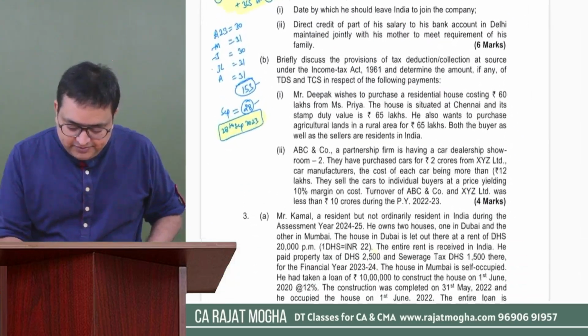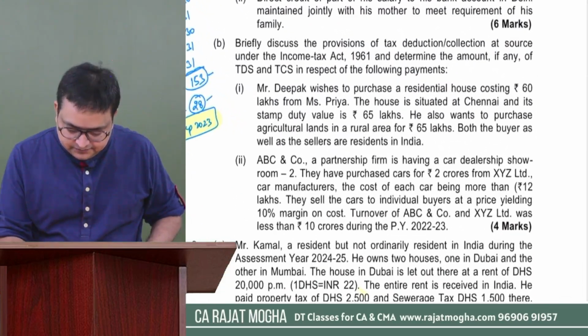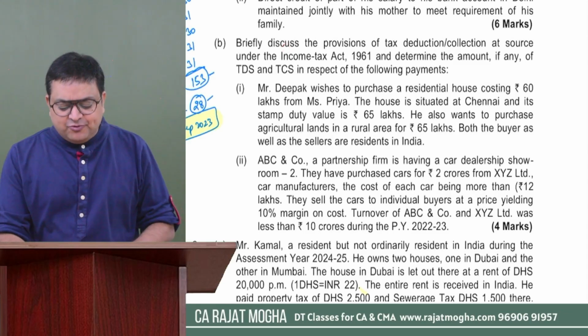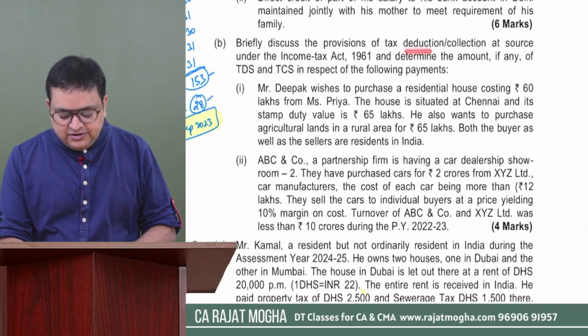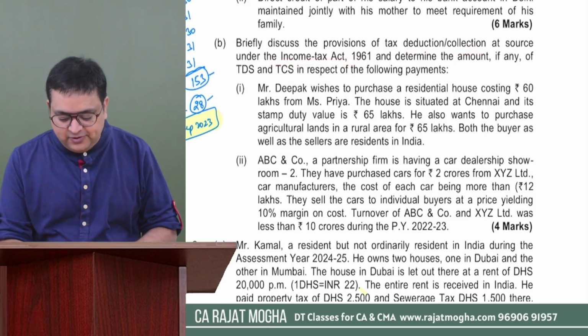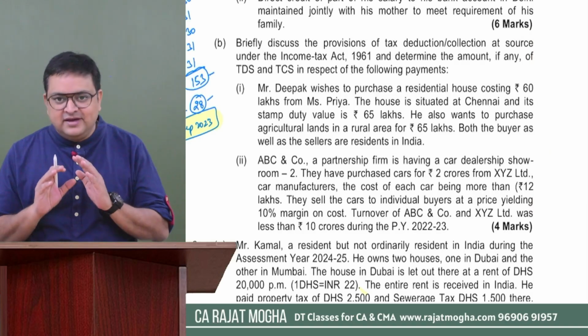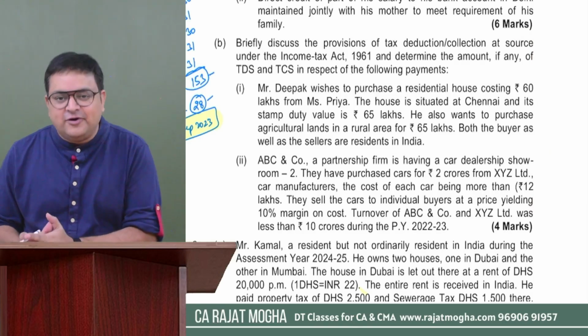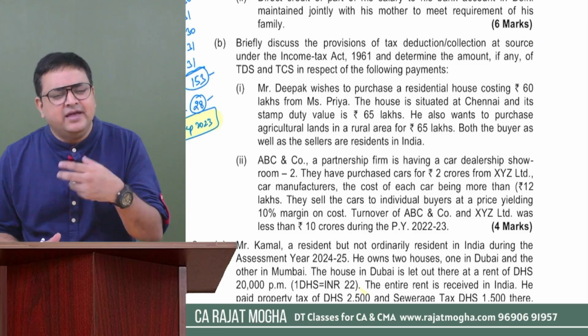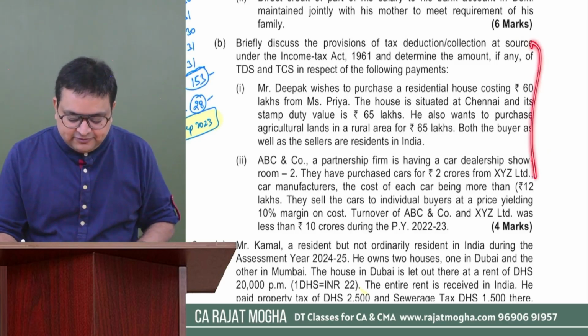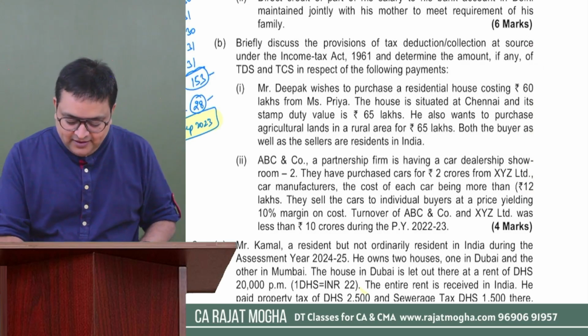Let's come to question number 2B. It says, briefly discuss the provisions of tax deduction or collection at source under the Income Tax Act 1961. Okay, so this question is on TDS. You understand that the TDS or TCS question is a favorite question of the examiner, and in almost every attempt they give such kind of questions. So you can see these types of questions in every attempt.